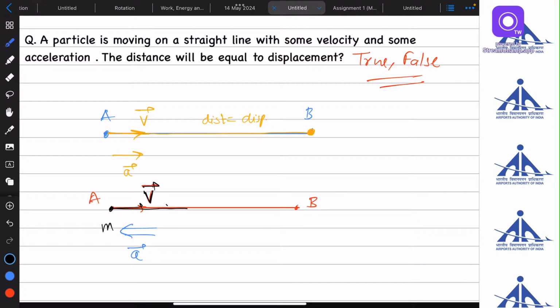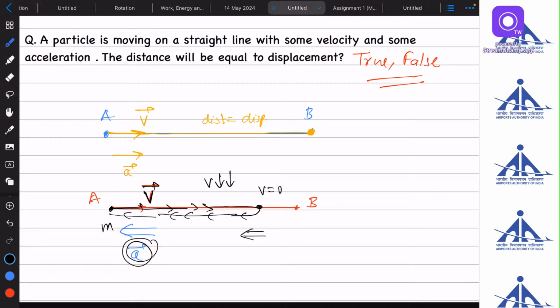It will keep moving in this direction, but the velocity will be decreasing, because acceleration is in the opposite direction. At some point of time, the velocity will become zero. But since the acceleration is towards the left, the body will turn back and move backwards.